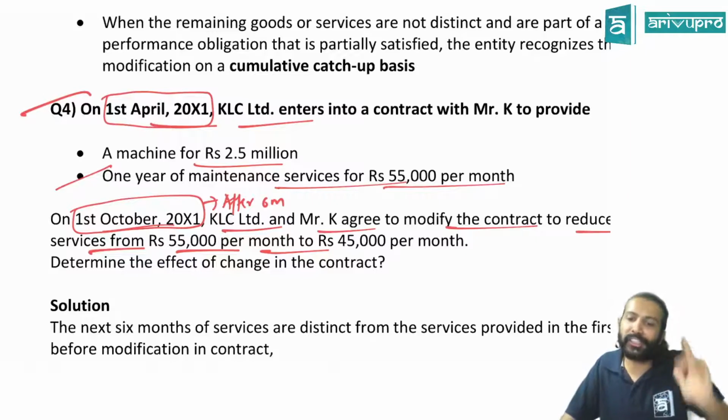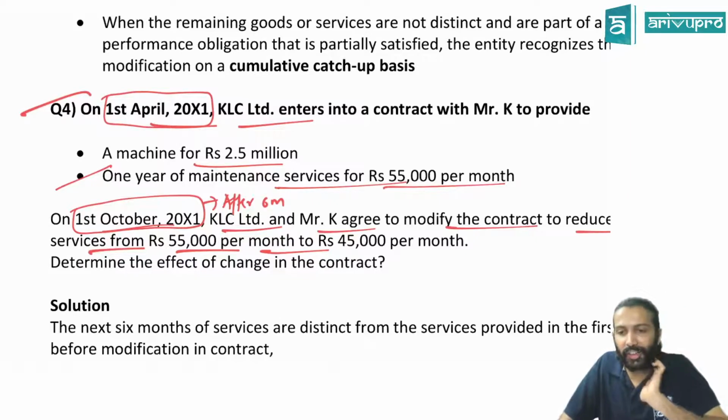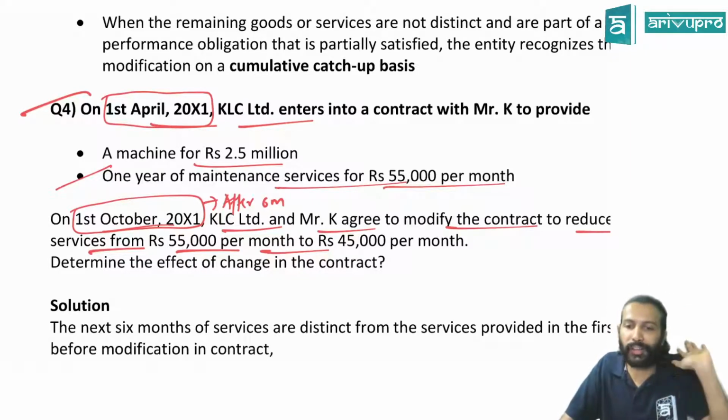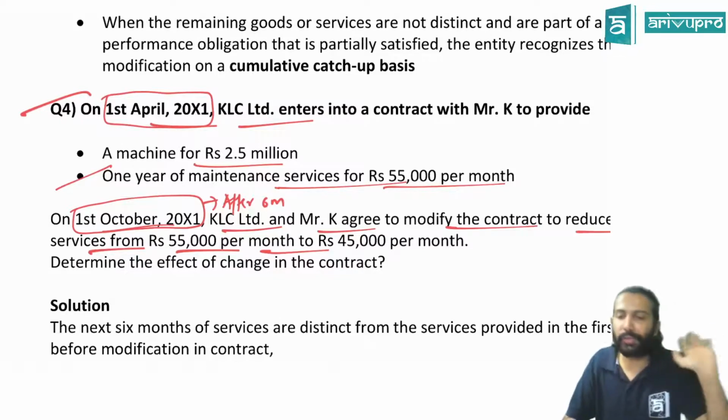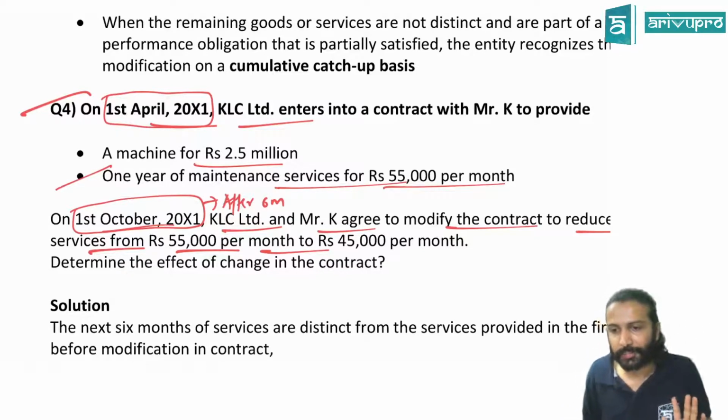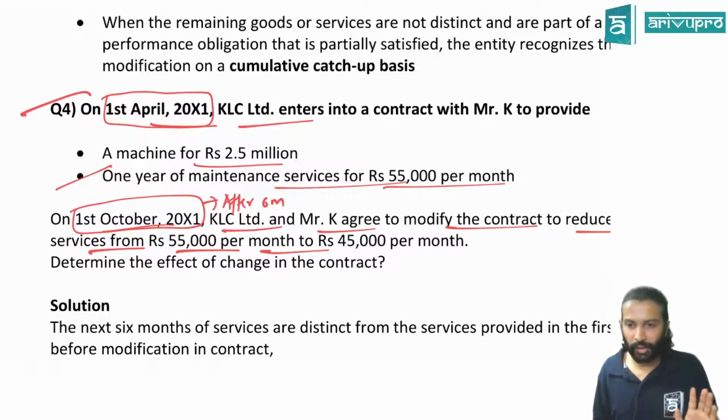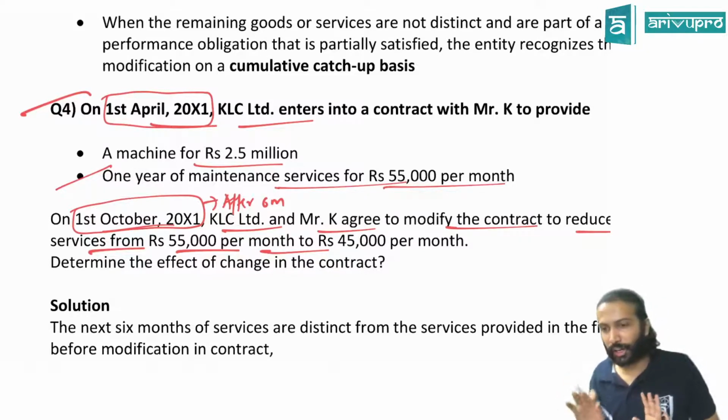If scope is unchanged, can I treat it as a separate contract? No, because condition 1 failed. Since condition 1 has failed, can I treat it as a separate contract? No. That means I have to do some adjustment with the old contract only, correct?